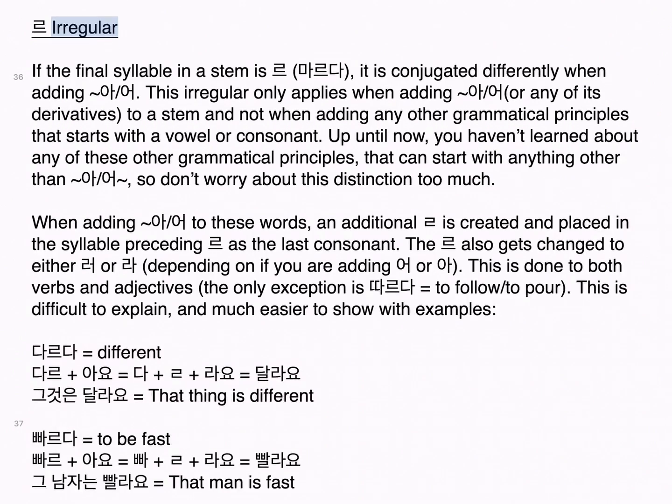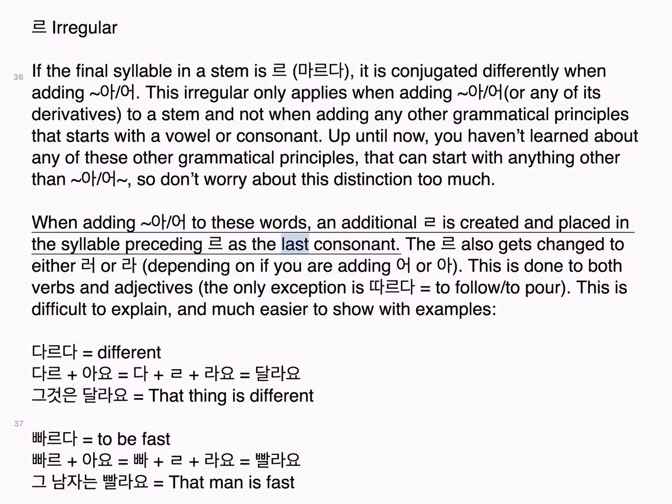르 irregular. If the final syllable in a stem is 르, like 마르다, it is conjugated differently when adding 아/어. This irregular only applies when adding 아/어, or any of its derivatives, to a stem and not when adding any other grammatical principles that start with a vowel or consonant. Up until now, you haven't learned about any other grammatical principles that can start with anything other than 아/어, so don't worry about this distinction too much. When adding 아/어 to these words, an additional 리을 is created and placed in the syllable preceding.